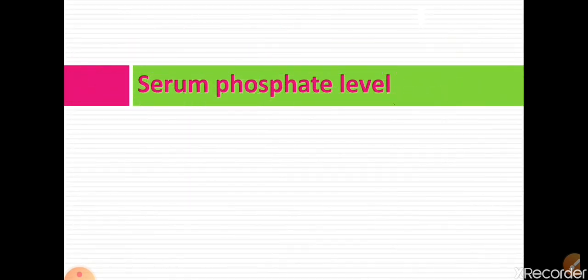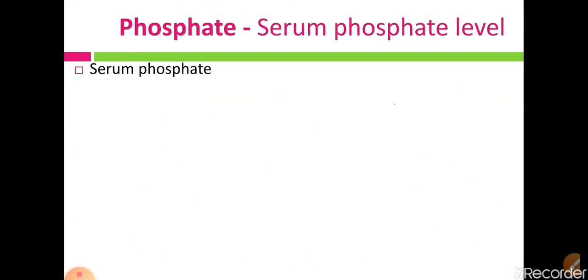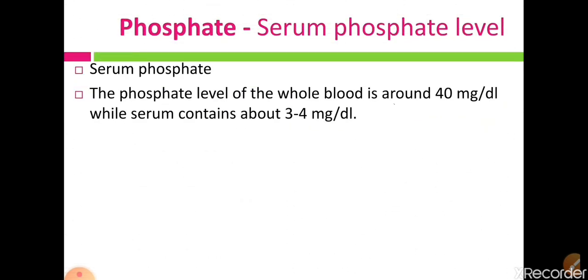Now let us see the serum phosphate level, that means in how much amount phosphate is present in our body fluids. The phosphate level of whole blood is around 40 mg per dl, while serum contains about 3 to 4 mg per dl.